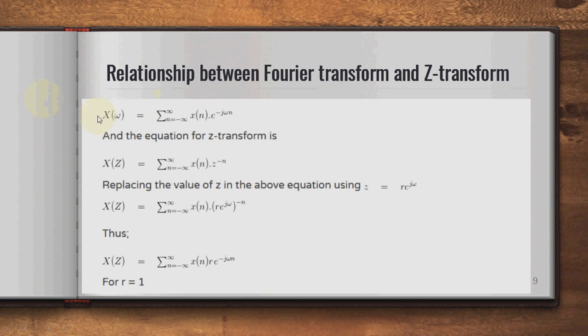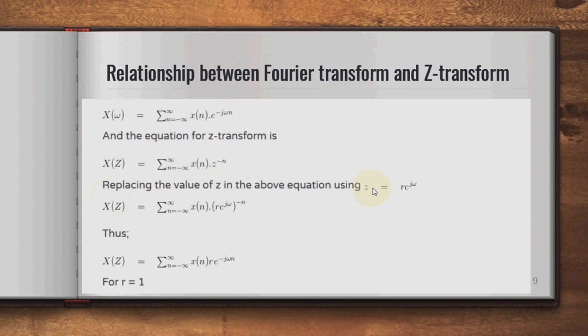You know the Fourier transform X of omega is equal to summation n equals minus infinity to infinity x of n into e raised to minus j omega n. And the equation for the Z transform is X of z equal to summation n equals minus infinity to infinity x of n z raised to minus n.